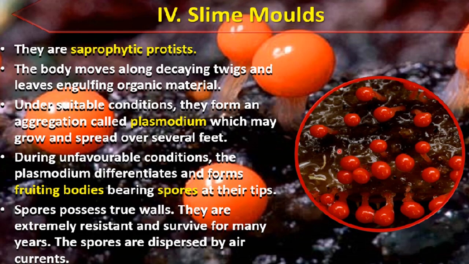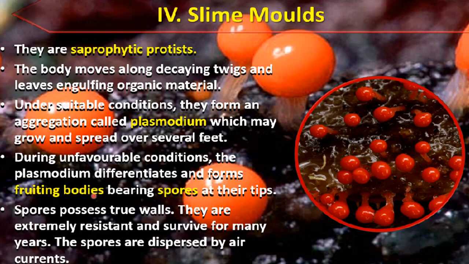So that aggregation will look like this, and this will be called plasmodium, which may grow and spread over several feet. Okay, so this plasmodium can be so large, so big that it can spread over several feet. During unfavorable conditions, the plasmodium differentiates and forms fruiting bodies. Now, when the conditions are unfavorable, plasmodium will differentiate and will form the fruiting bodies.